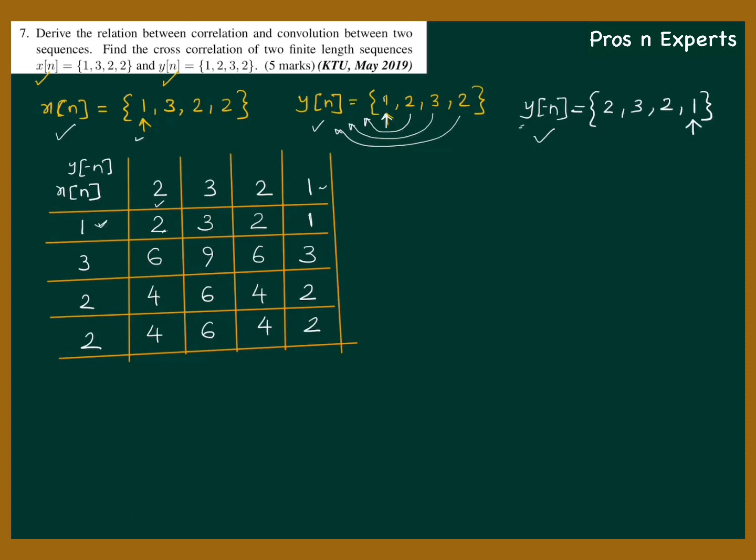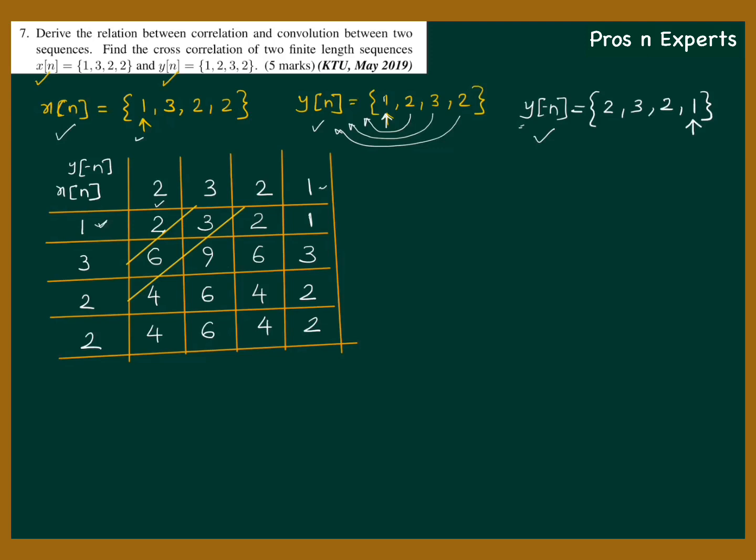Now my next step is I'm trying to diagonalize all these entries. That means for the first entry I am drawing a diagonal so that I'm separating this entry. Next I'm drawing a diagonal such that 2 more members are added.